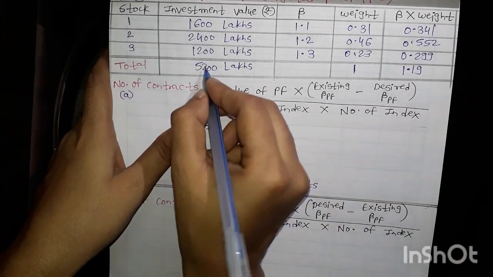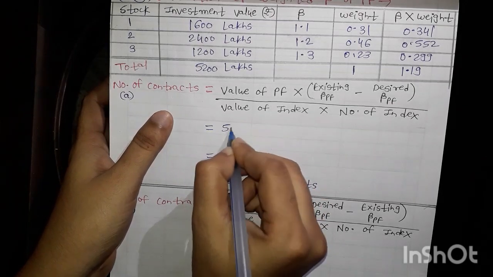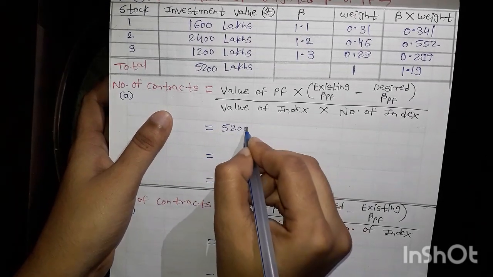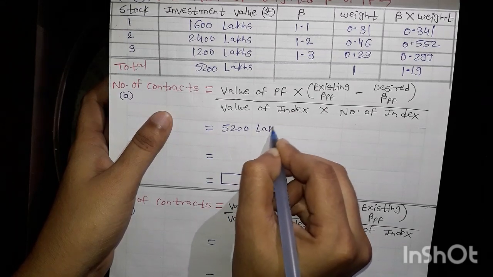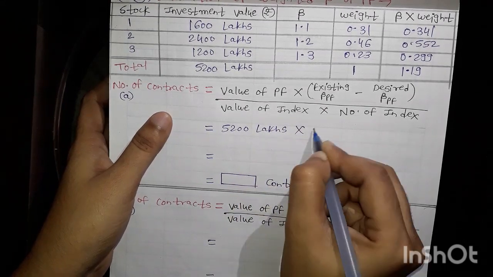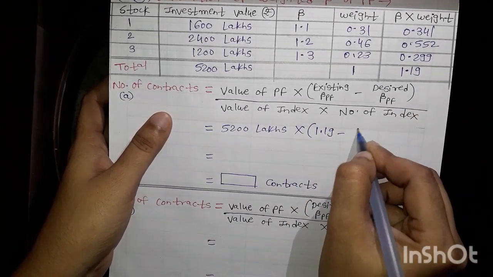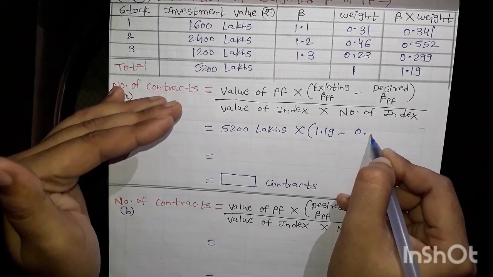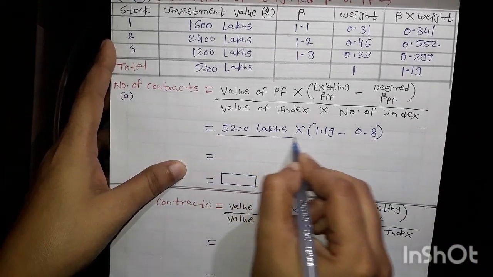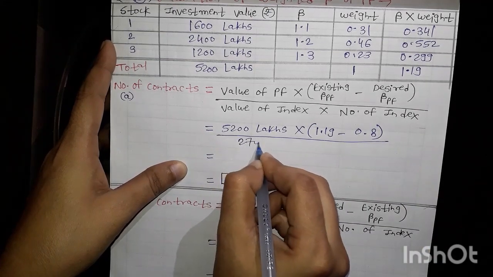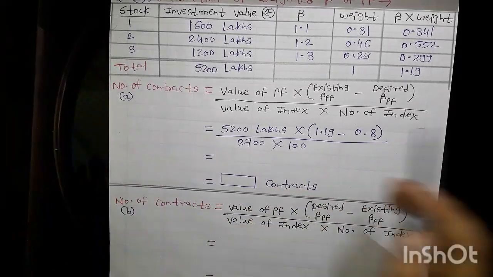So the value of the portfolio, we know that it is 5200 lakhs, multiplied by the existing beta 1.19 minus the desired beta, up to 0.8, divided by 2700 multiplied by the number of index. Okay, so let's do the calculation.